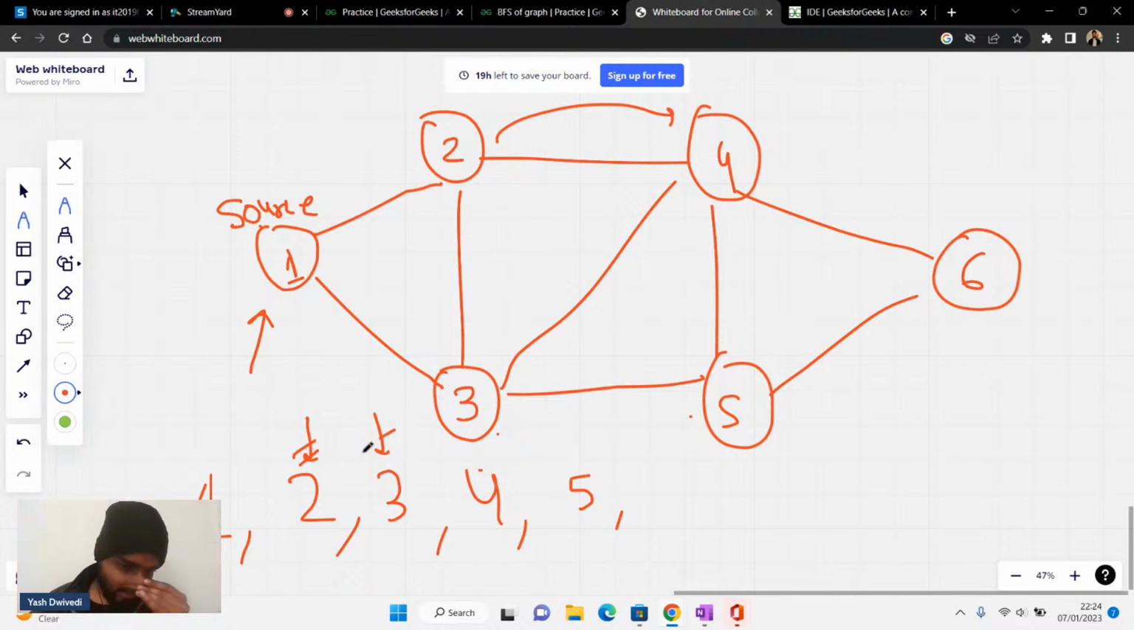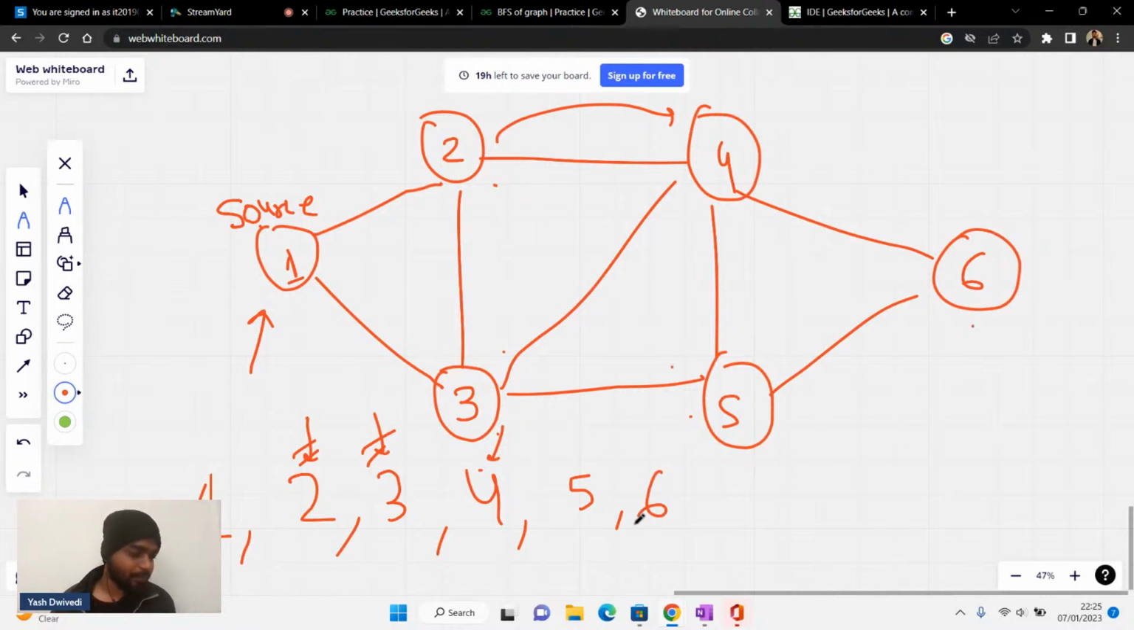Then after that, when you will go to 4, from 4, you can reach 2. From 4, you can reach 3. From 4, you can reach 5. From 4, you can reach 6. But 2, 3, and 5 are already visited. So you will simply visit 6, right? That is what is going to happen.